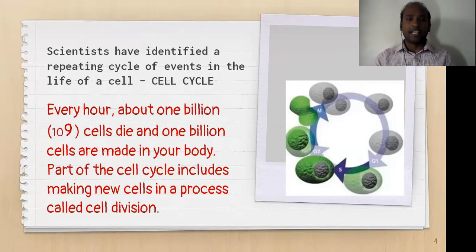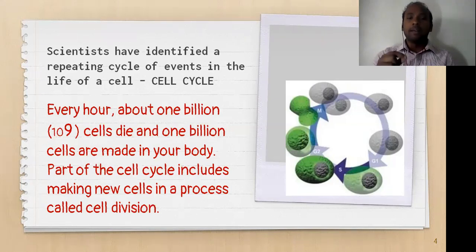So what do you mean by cell cycle? Cell cycle is nothing but the repeating cycle of events in the life of a cell. We call it a cell cycle, right? If you just imagine, every hour about 1 billion cells die and 1 billion cells are made in our body.